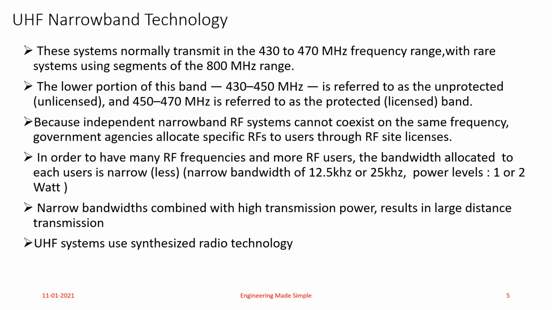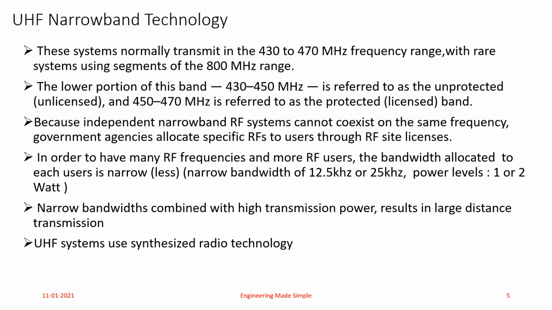Now let us understand why it is known as narrowband technology. In order to have many RF frequencies allocated to RF users, the bandwidth allocated to each user is less, and the narrow bandwidth is 12.5 kilohertz to 25 kilohertz. That's why the name narrowband technology.